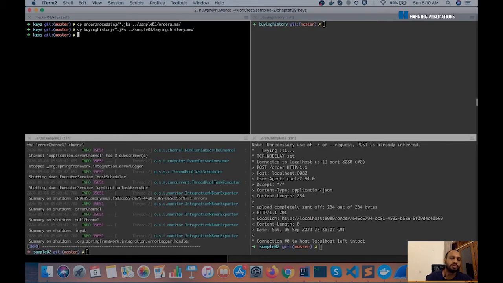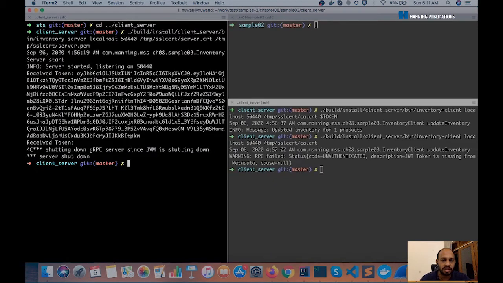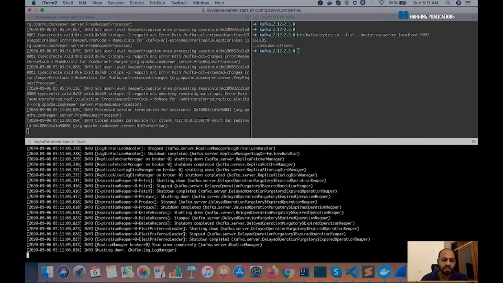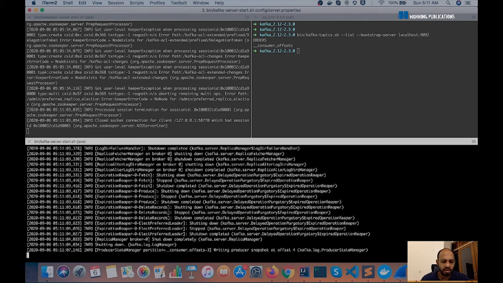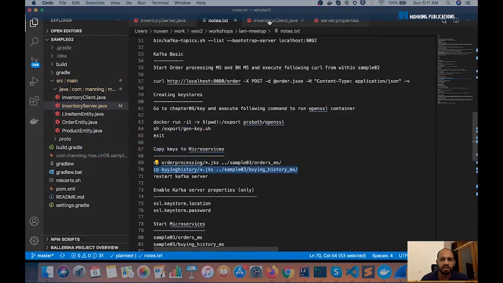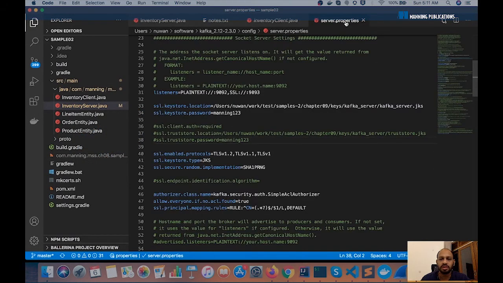So we are going to execute sample 3 of chapter 9 now. Since we refreshed our keys, we basically have to restart our Kafka server. So let's go ahead and restart Kafka. While that is shutting down, let me show you the Kafka configuration file.